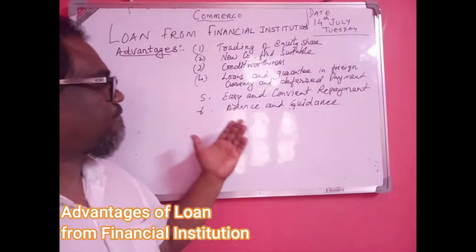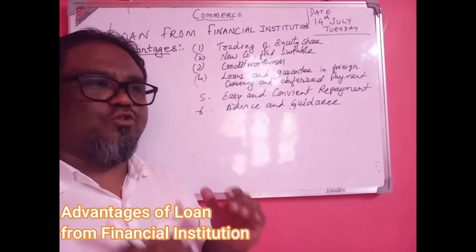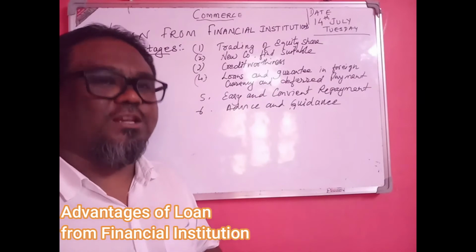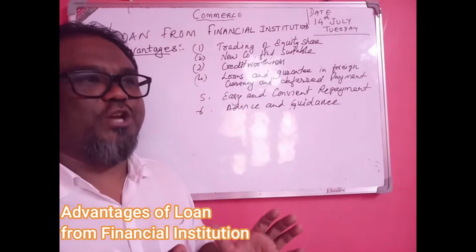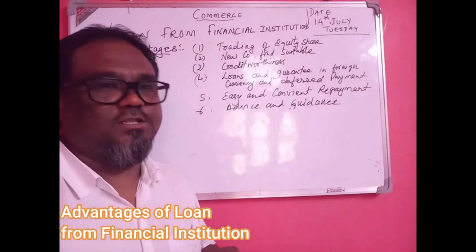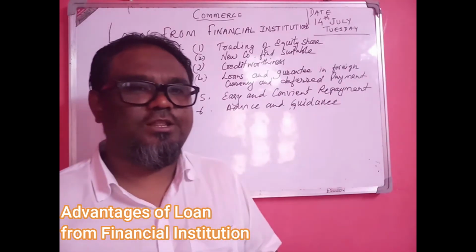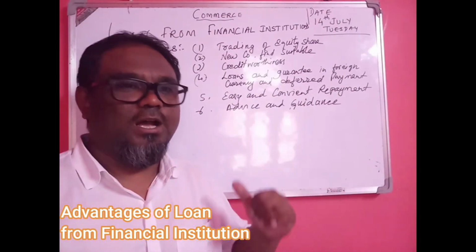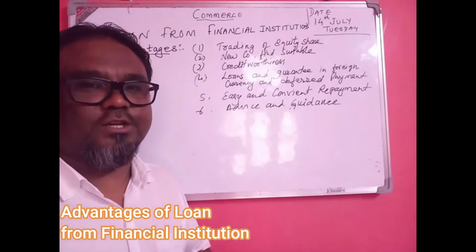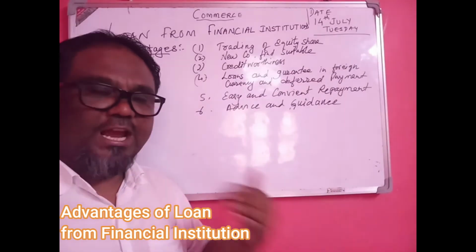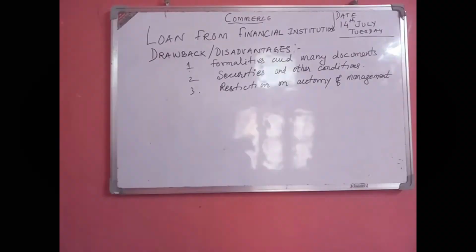reliable, economical. Not only financial assistance, the financial institutions also provide various types of administrative advice. They support the administration. They give valuable advice to the corporate sectors: suggestions, guidelines, guidance. As a parent, they look after the corporate sectors. So in this way, these are the advantages of taking a loan from the financial institutions.